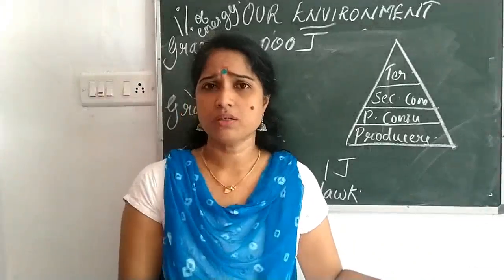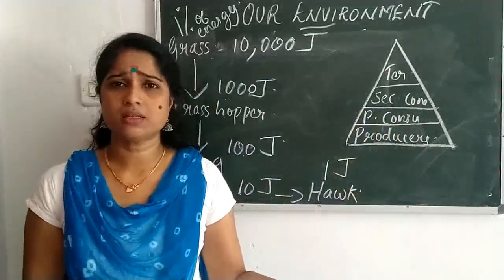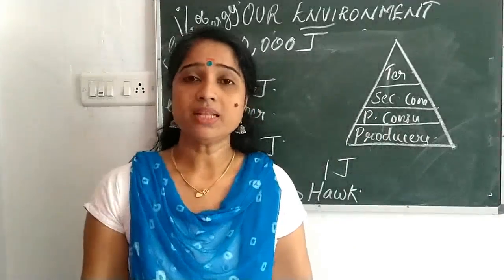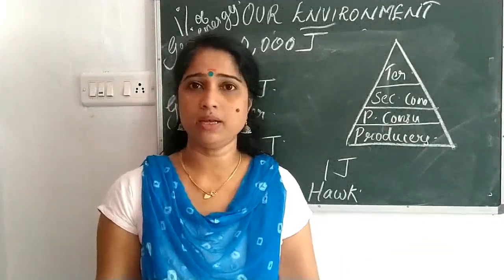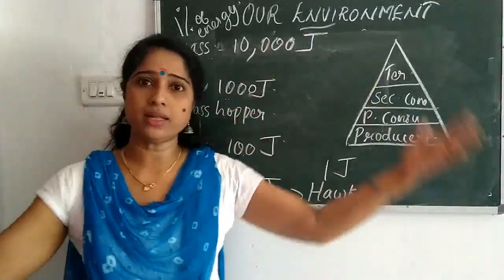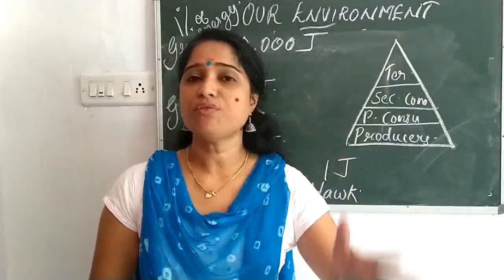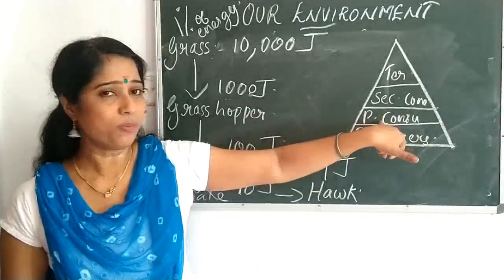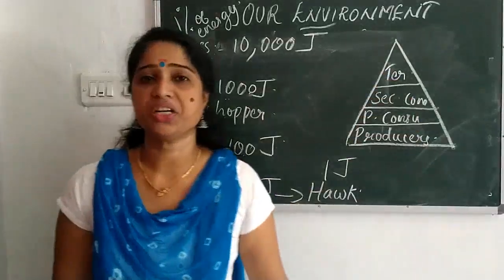Just imagine a forest or a garden. Grass is very little, but numerous snakes are there. Then what will happen there? Will the snake get enough food to eat? If grasses are less, definitely grasshoppers will be less, and if grasshoppers are less, the frog number will be less. So if numerous snakes are there, they will compete for the food, isn't it? Yes, that will happen. So the whole food chain consists of numerous producers, the second position goes to primary consumers, then secondary consumers, and last the tertiary consumers.